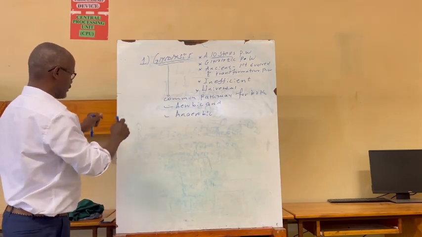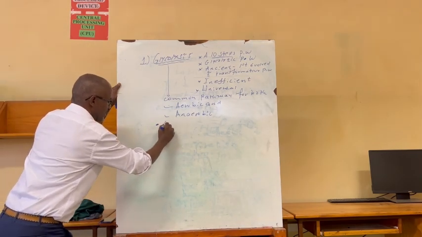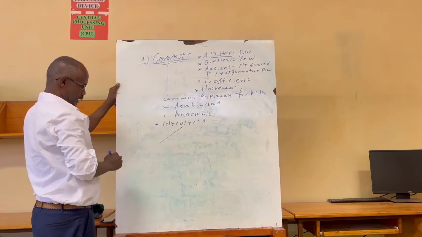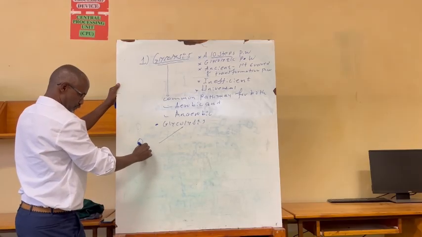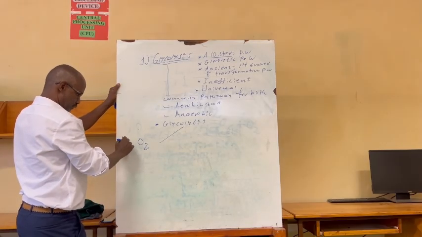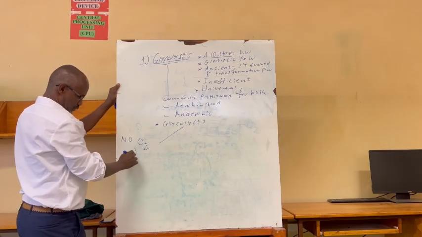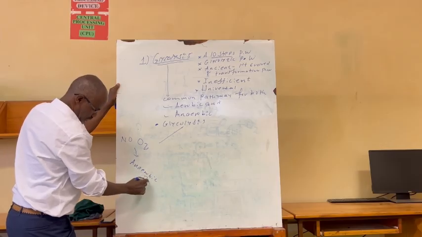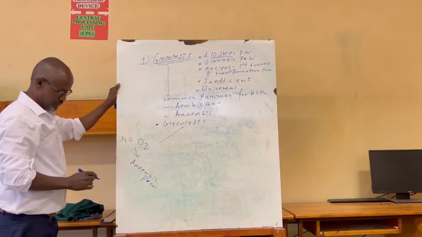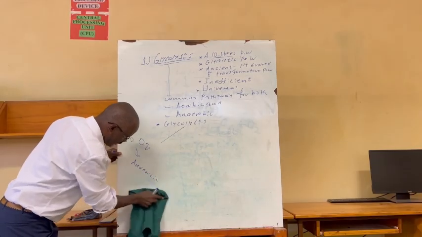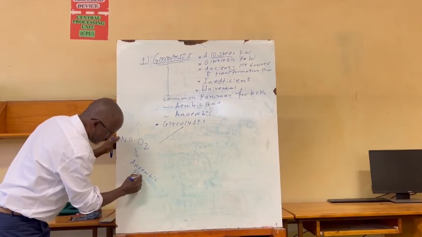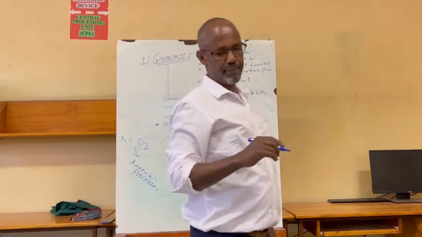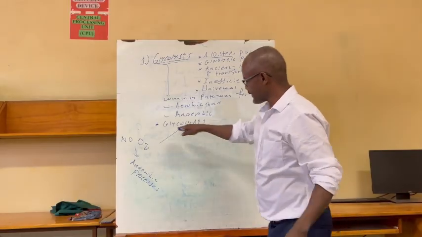Therefore, after glycolysis, if there is no oxygen, it proceeds into a further anaerobic pathway or process. It's better to call this not a pathway but a process, an anaerobic process, because it is not a series of chemical reactions. Further anaerobic process immediately after glycolysis takes steps.